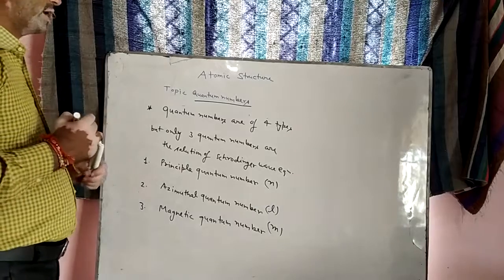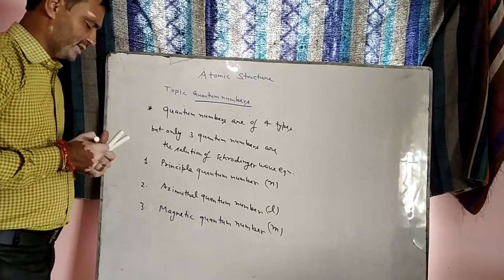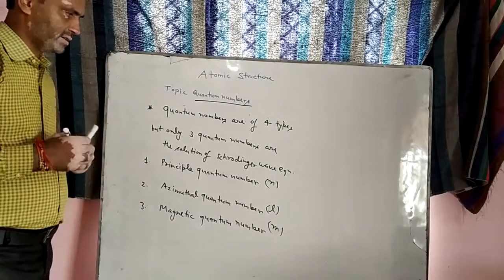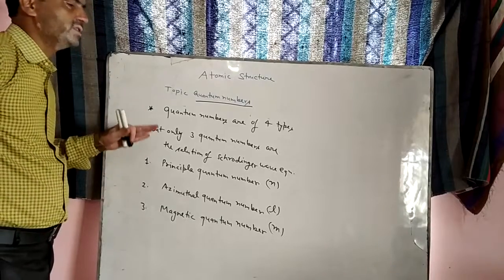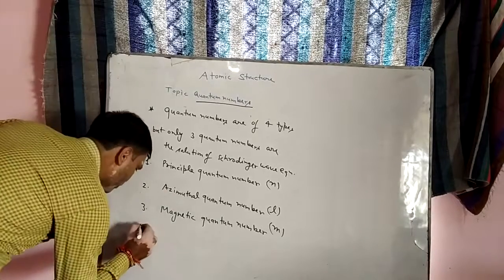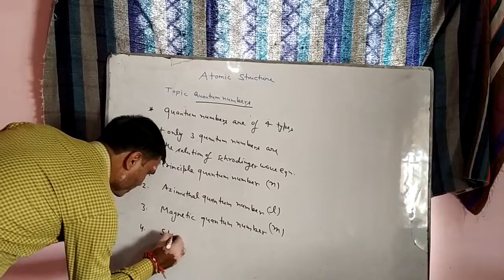The fourth quantum number is different and was discovered by different scientists, so it is not the solution of the Schrodinger wave equation. That is the spin quantum number.